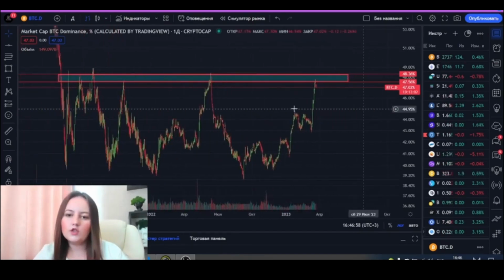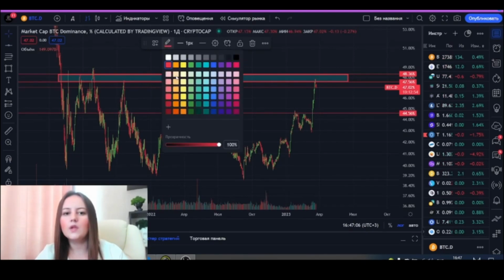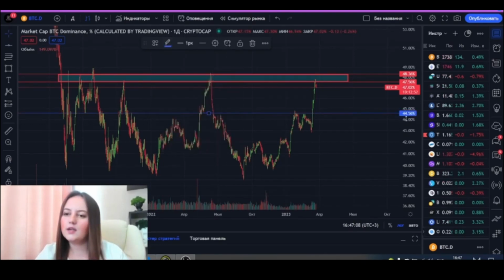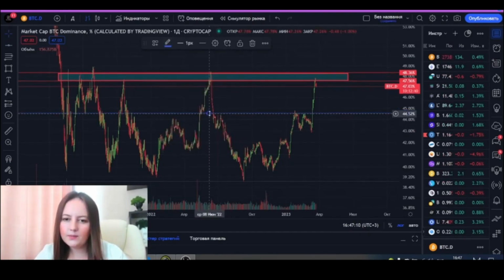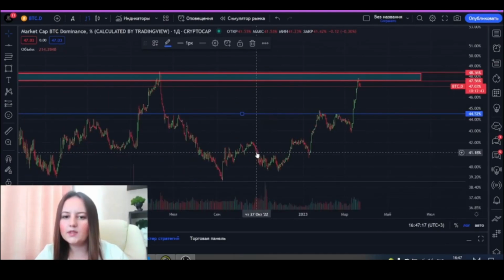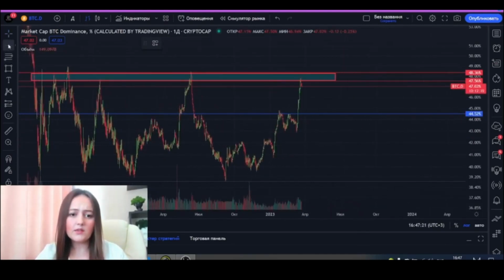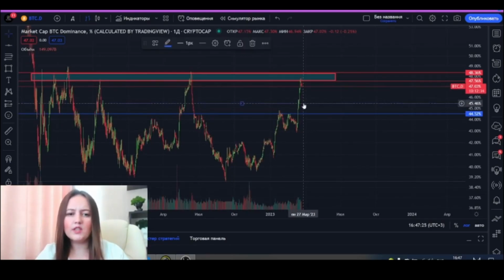Next, what other levels do we have? We also have support levels. Here, for example, we have a support level right here, 44.5%. Let me tweak it some more. I'm going to enlarge the chart now. Here, look. See? Here we have a support level. And accordingly, we still have a small level of support here, but it is a little weak.